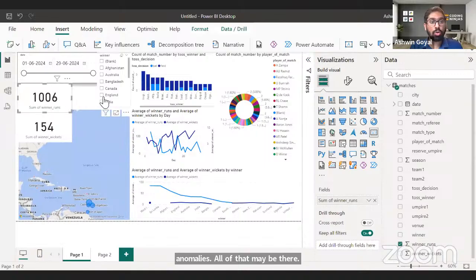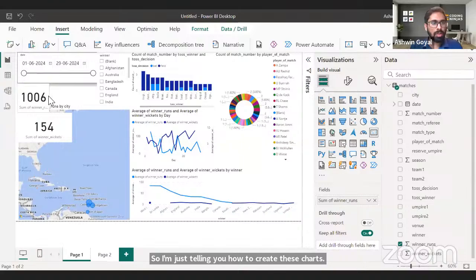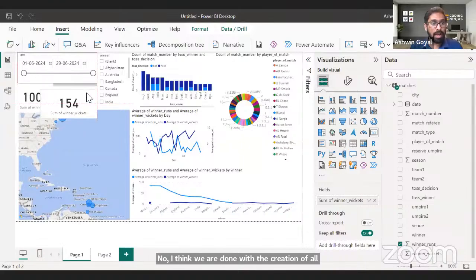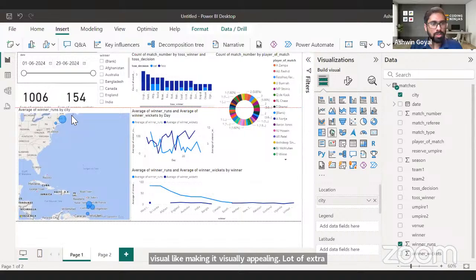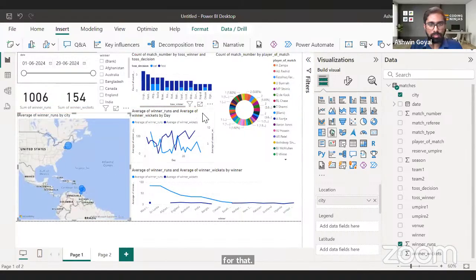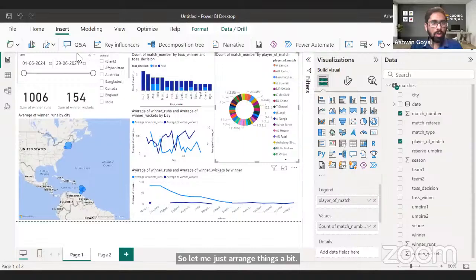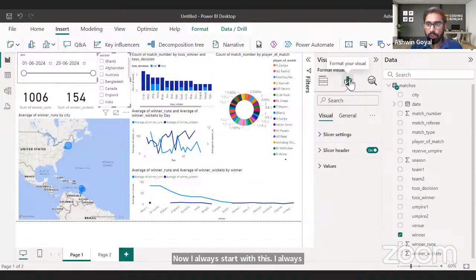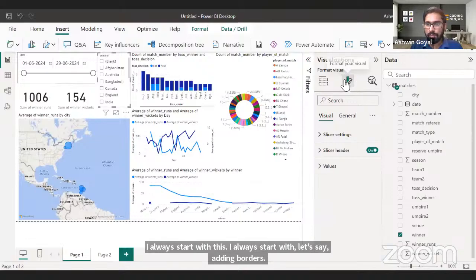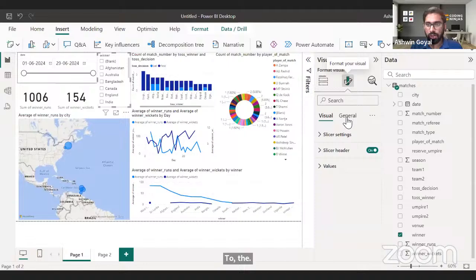But okay, I'm just telling you how to create these charts. Now I think we are done with the creation of all the charts. Now let's make the dashboard more beautiful. And that's where Power BI does a very good job, with lots of effects and visuals, making it visually appealing, and a lot of extra features for that. So let me just arrange things a bit. Now I always start with adding borders. So I go to the format visual pane, and I go to general.